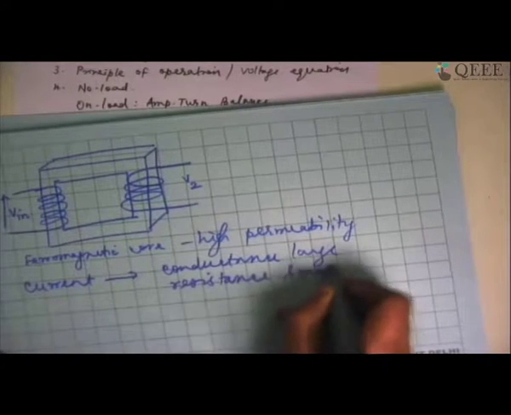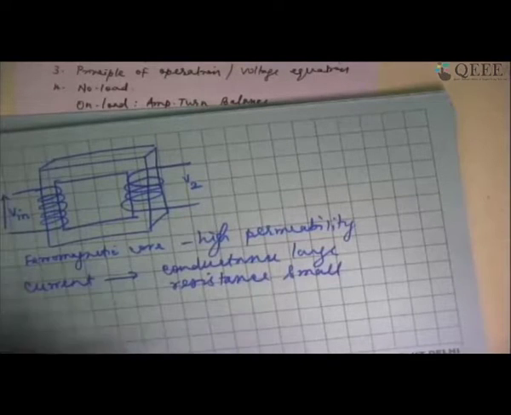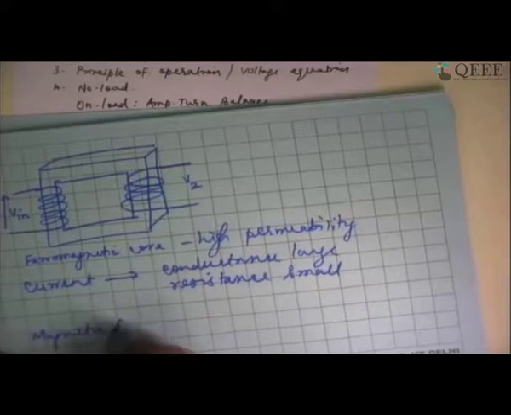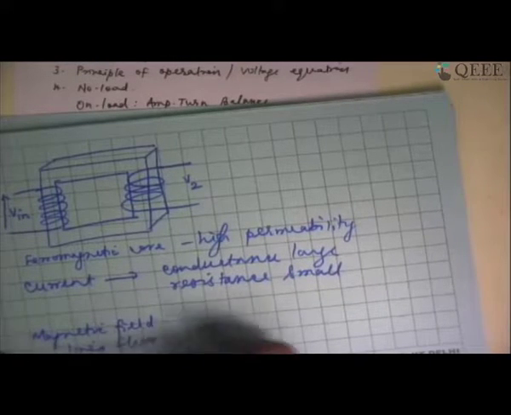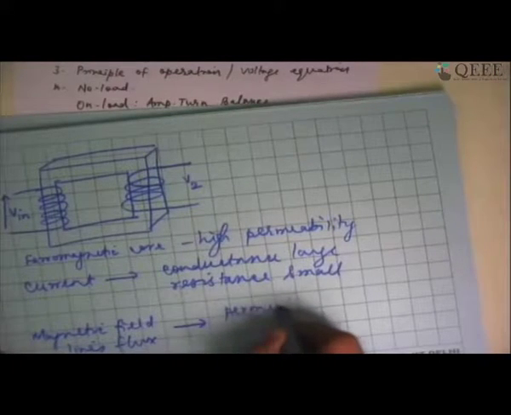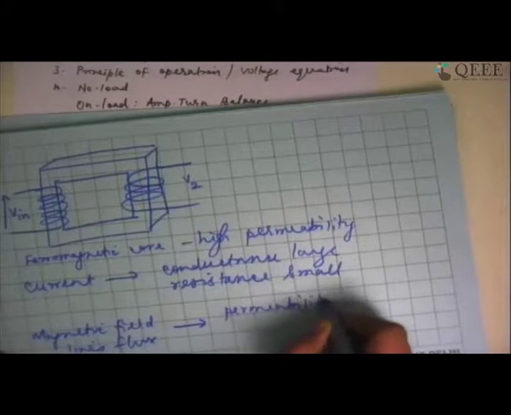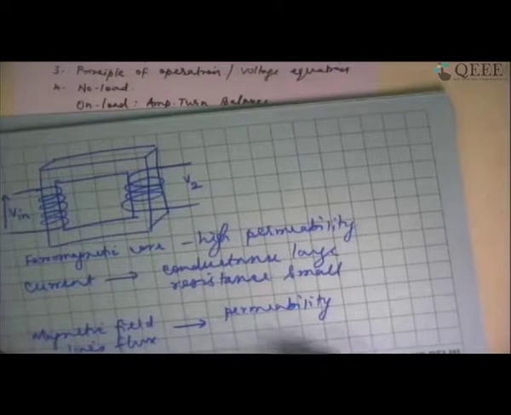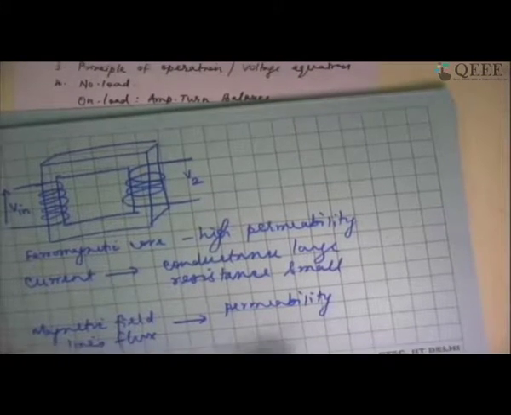So if I talk about electric current versus voltage, the same way I can say magnetic field lines or flux will correspond to the permeability. If the permeability of a material is high, I am going to have high flux induced for a given value of current that is being passed through a coil.